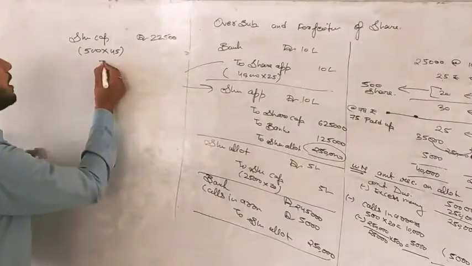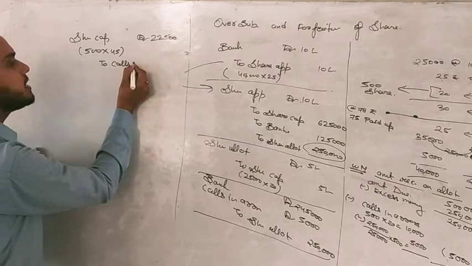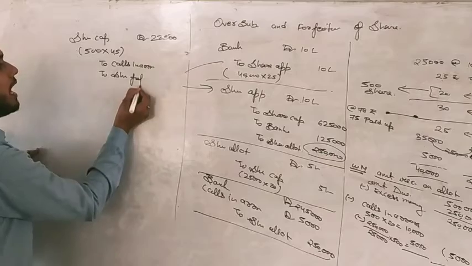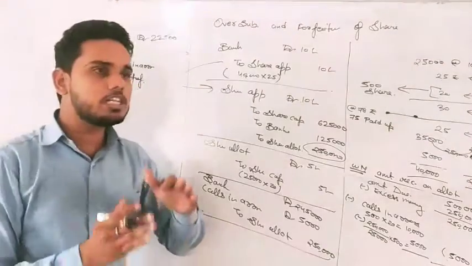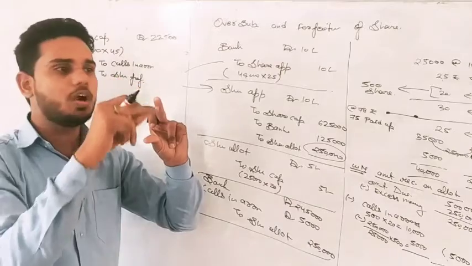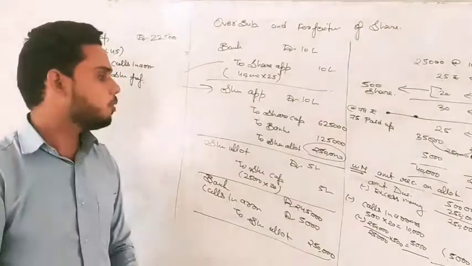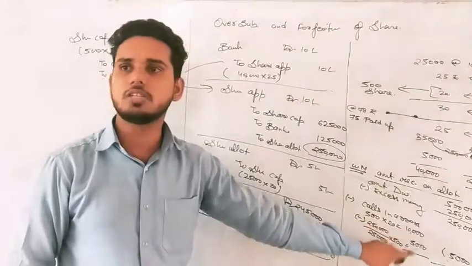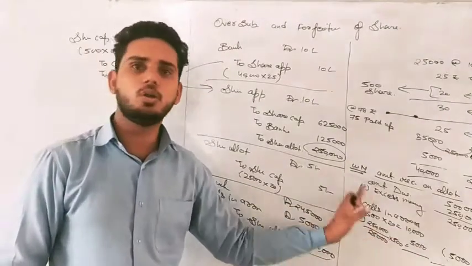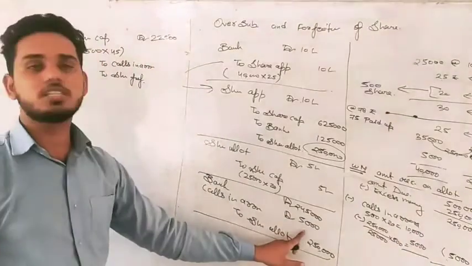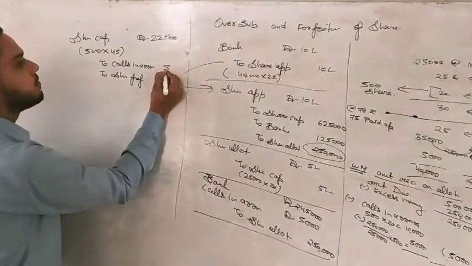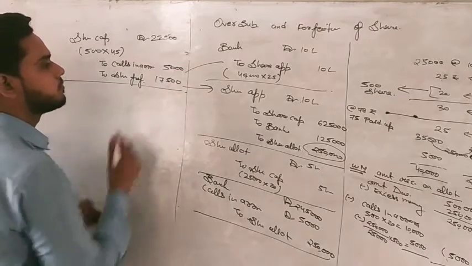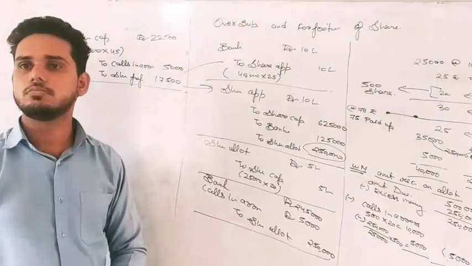Now what will we do? Whatever amount is not received will be transferred to calls in arrear, and whatever amount is received will be transferred to share forfeiture. And now this is easy. You don't need to split that allotment part into what is received and what is not received. Why? Because we have already done that. From allotment 10,000, 5,000 is received and 5,000 is not received. But no need to go there. Just see what the calls in arrear is here. 5,000, write 5,000 here. So what is the share forfeiture? Any confusion? This is also done.